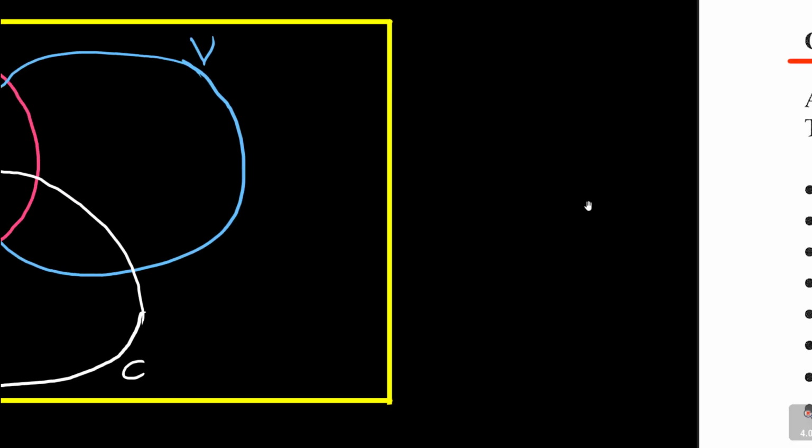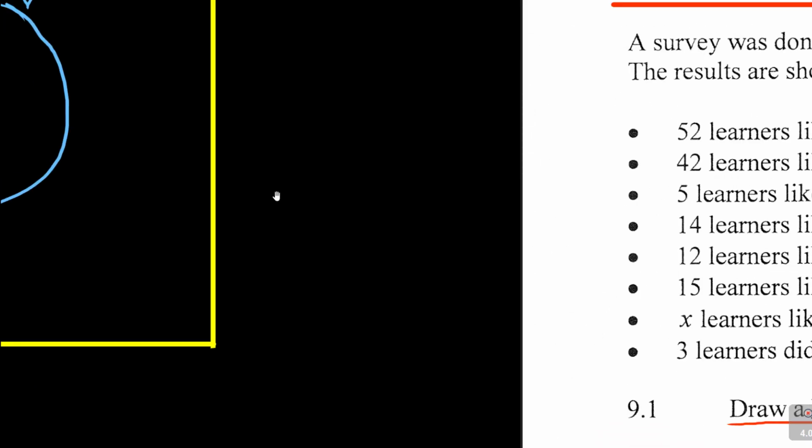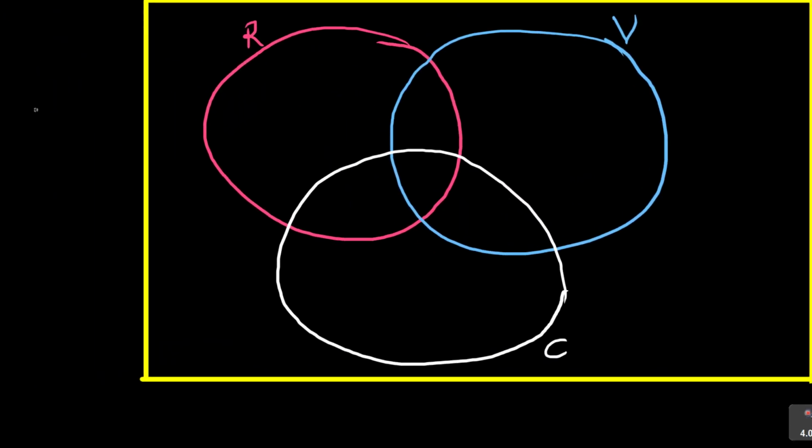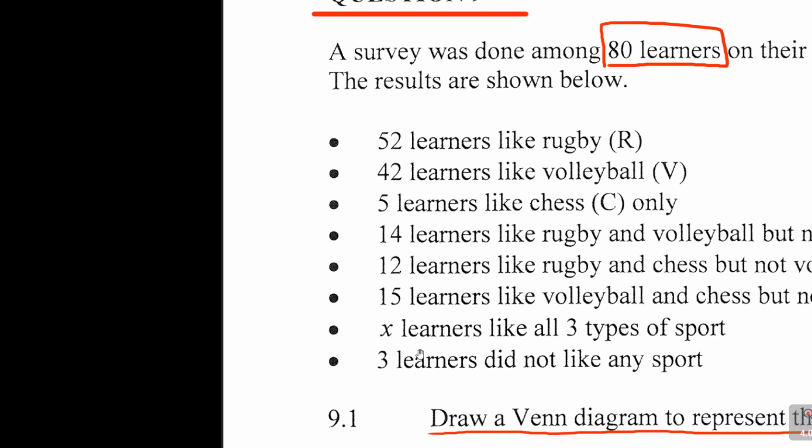Now start from the most important part, and the most important part that you can start from is the center of all these 3 circles, that point. In that point, that is where the R, the V, and the C are meeting, or they are intersecting. Are you seeing that? So if I can find that, then that's where I'm starting from. So that's number 1. So let's look at this. The information they gave us is this one.